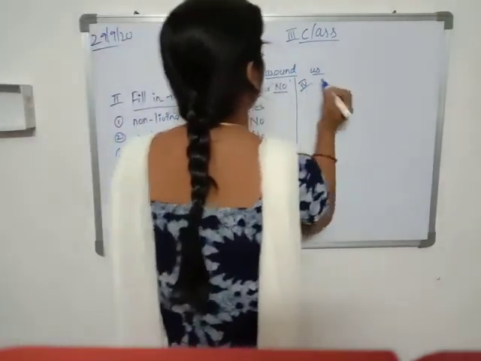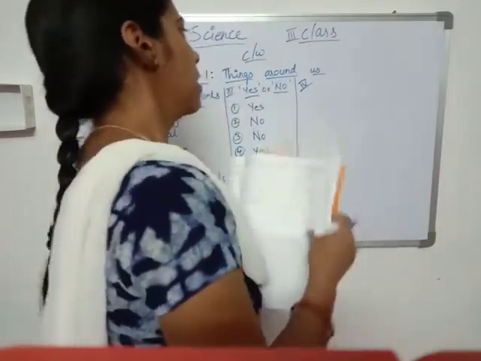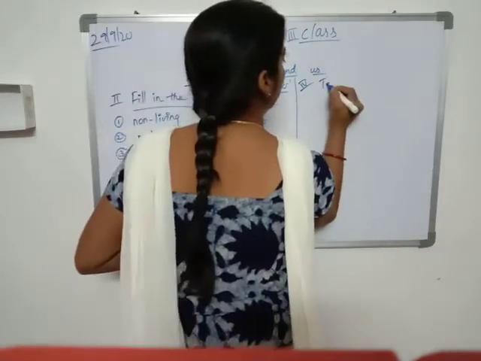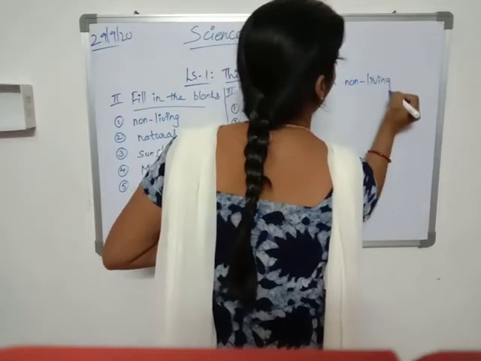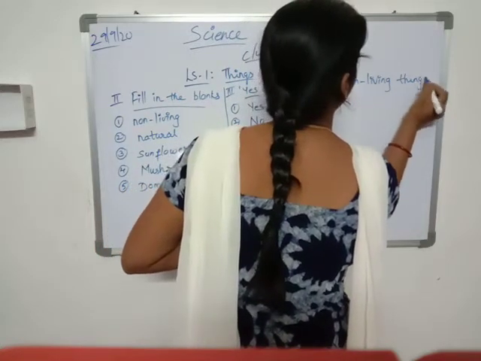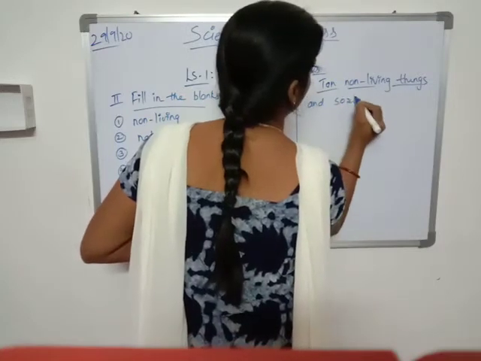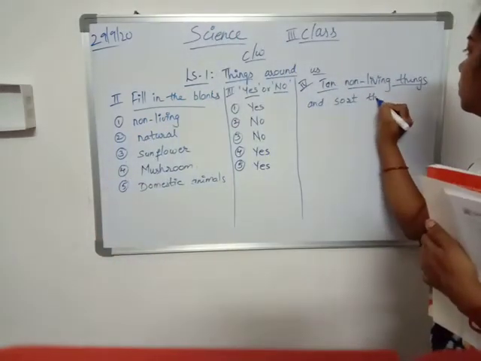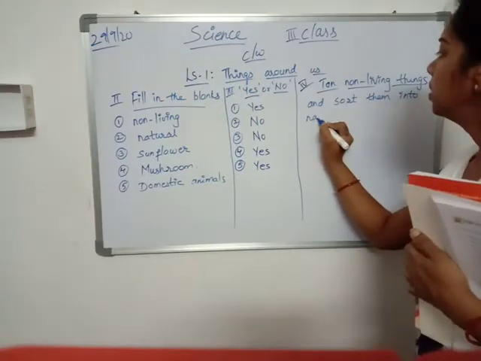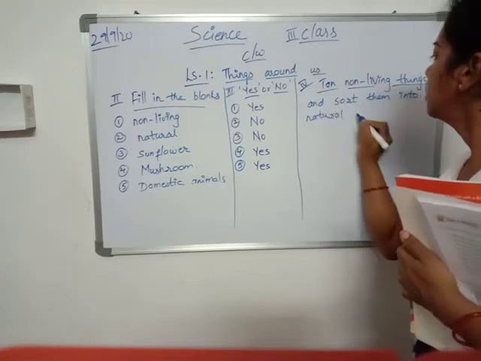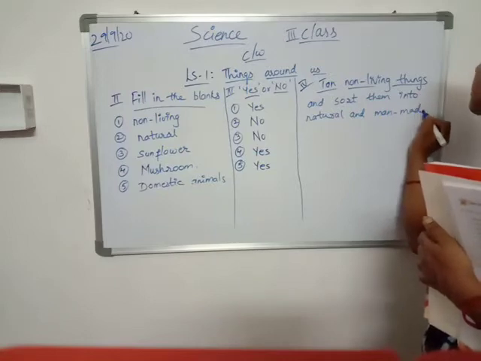And the fourth bit, children, see here, write the names of any 10 non-living things and sort them into natural and man-made things.